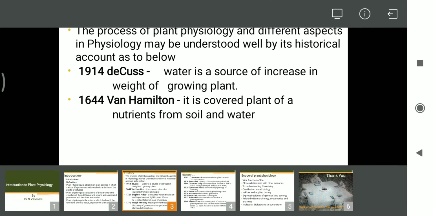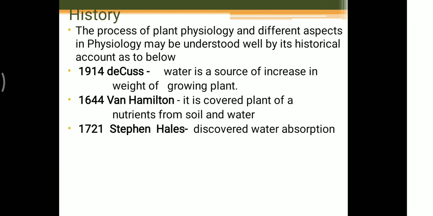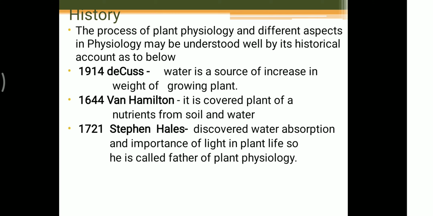What is the next step? The next step is in 1721, Stephen Hales. He discovered water absorption and the importance of light in plant life. Because of this research he is called the father of plant physiology.